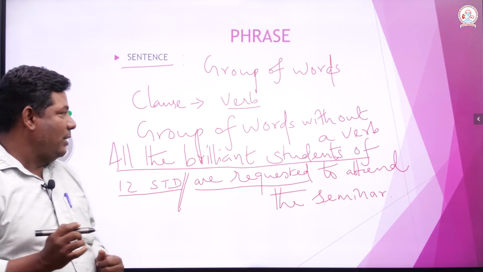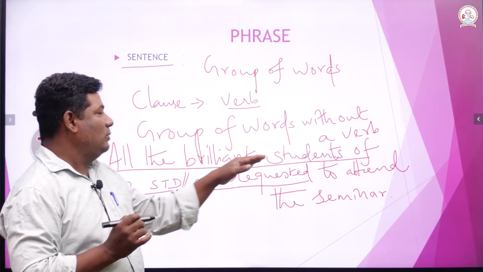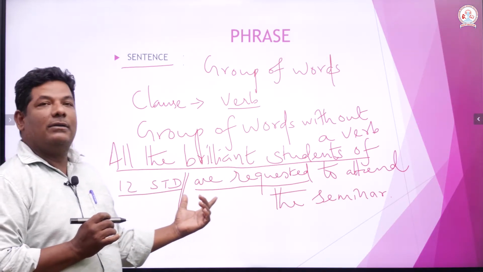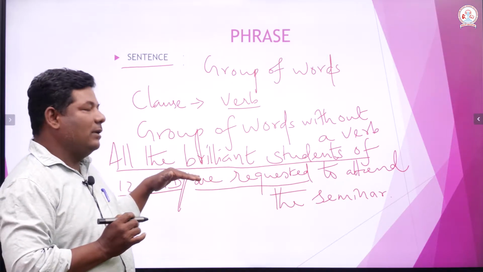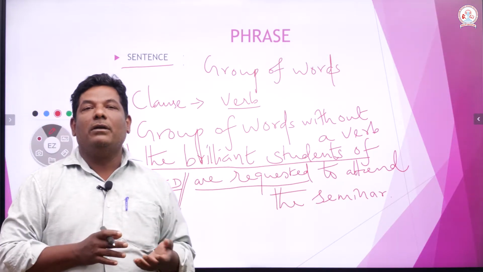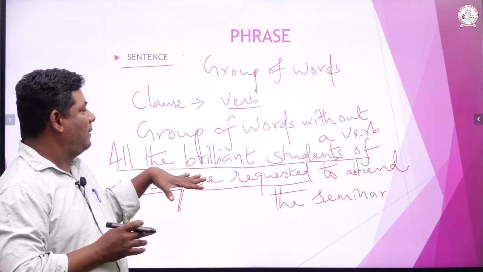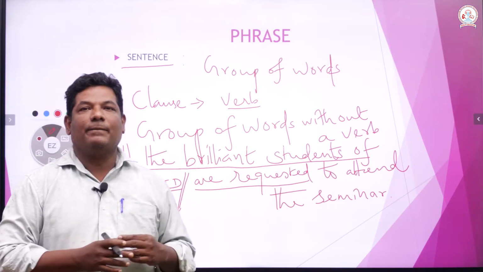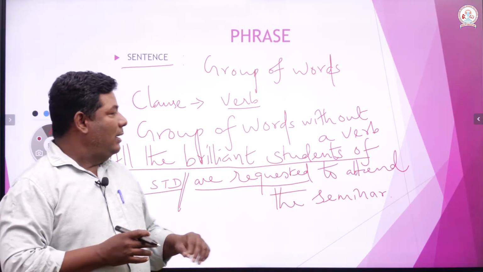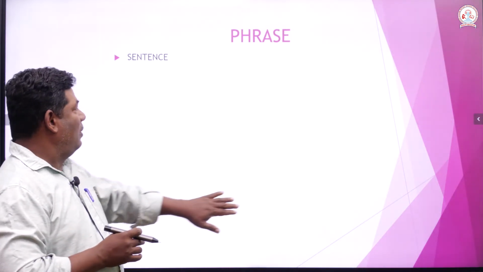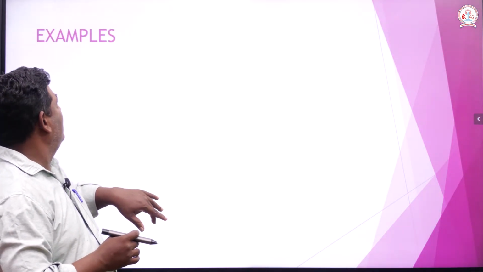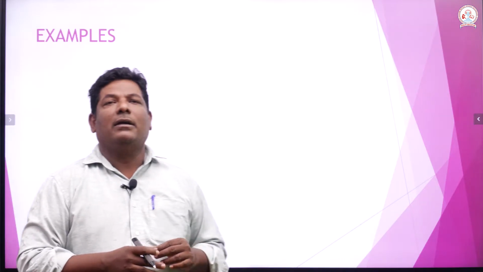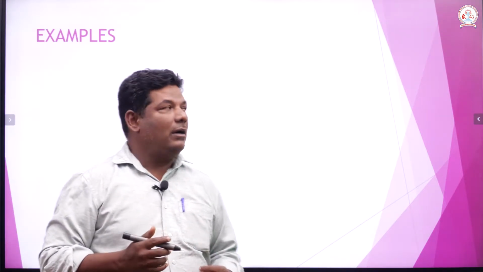That's why I am trying to tell you all, the brilliant students of 12th standard, that this part of the sentence does not have any verb in it. Therefore, it is a phrase. Okay, let us try to understand the other part of things. Examples are there. I can give you examples. For example,